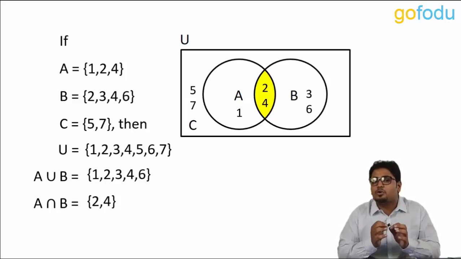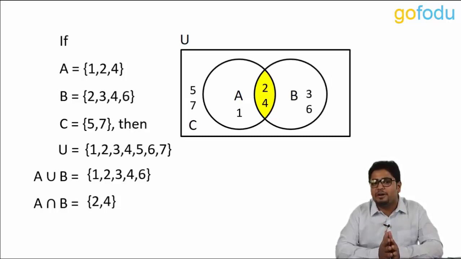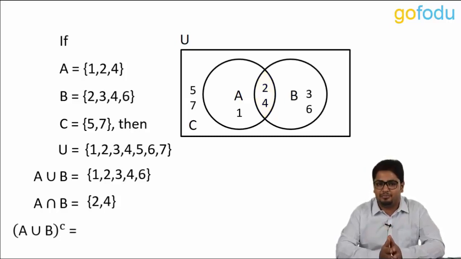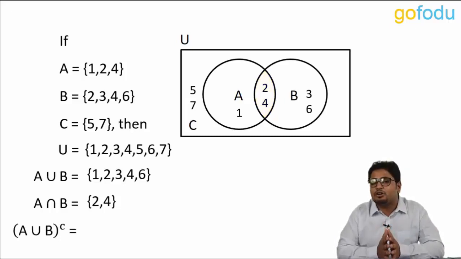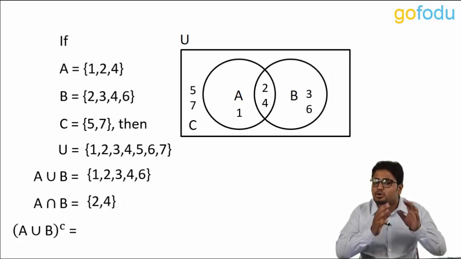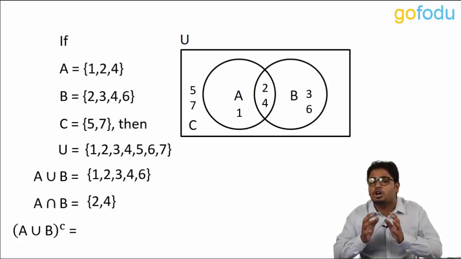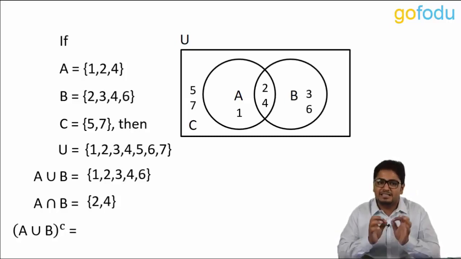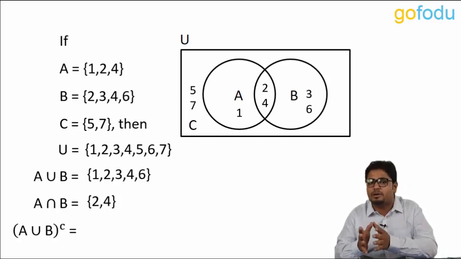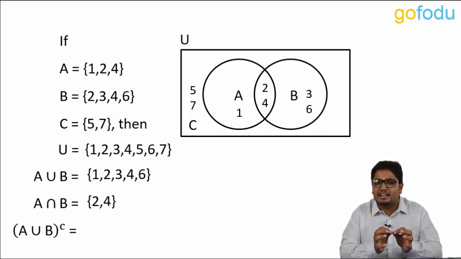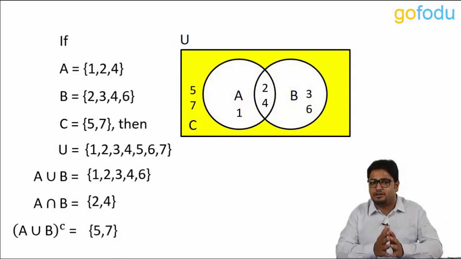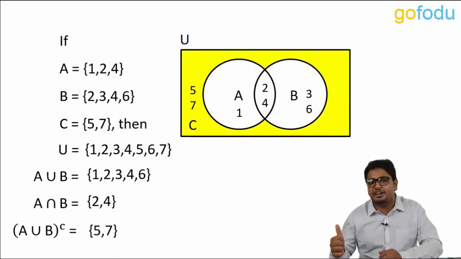Last term that we are going to discuss is complement of A union B. It is the set of elements which are there in the universal set but not in A and B. C in this case will be complement of A union B, that is elements 5 and 7, and the region is shaded in yellow.